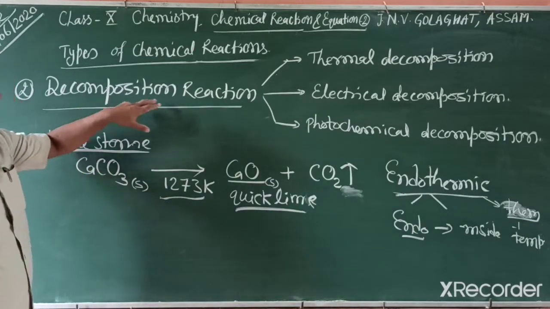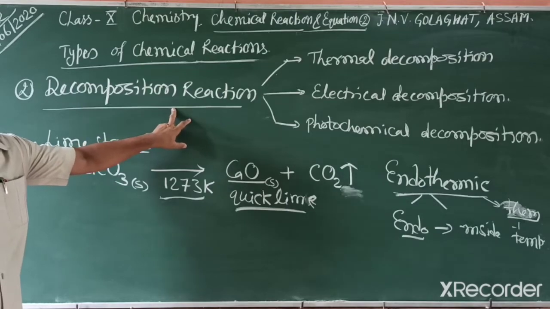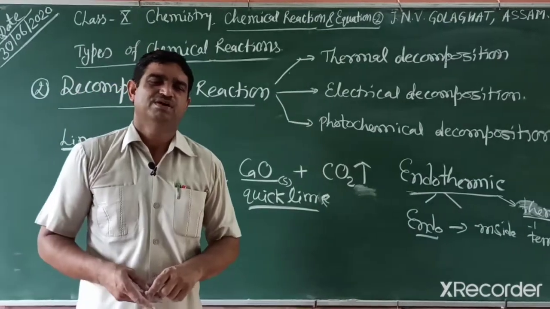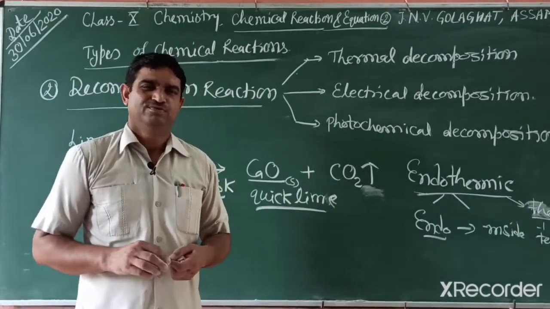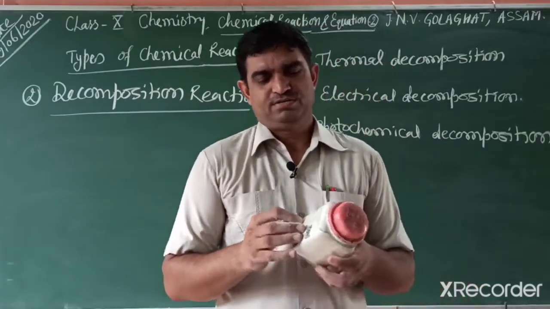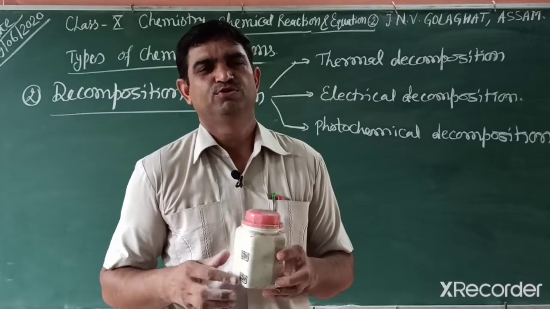This type of decomposition occurs by temperature, so it is known as thermal decomposition. Students, we do another activity with another compound. Friends, we do another activity on thermal decomposition.